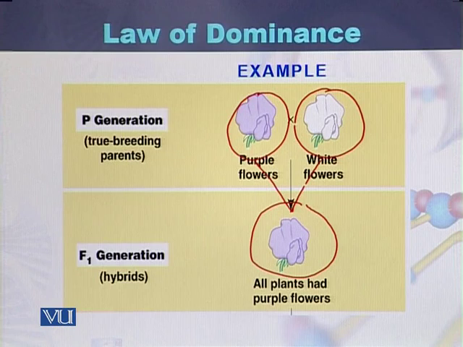So we can conclude that in a cross of plants with purple flowers and plants with white flowers, only plants with purple flowers were produced in the F1 generation.